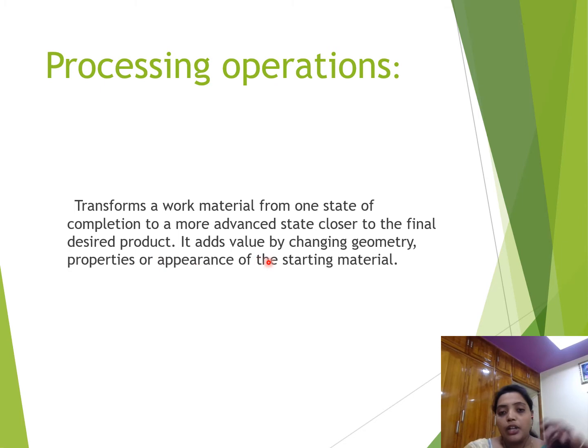It adds value by changing geometry, properties or appearance of the starting material. What we had seen before as the manufacturing definition suits this process only. We are changing the geometry, properties and appearance of the starting material, which gives the processing operations.